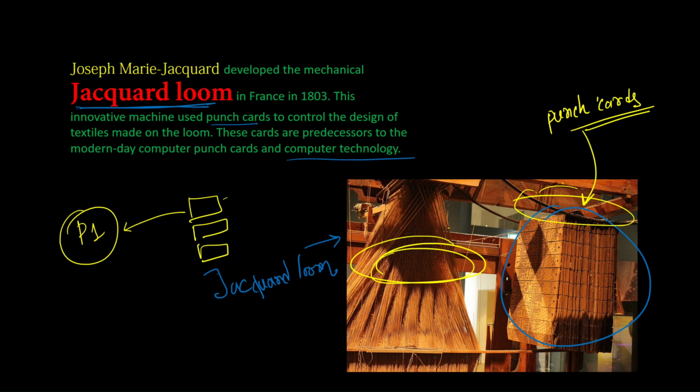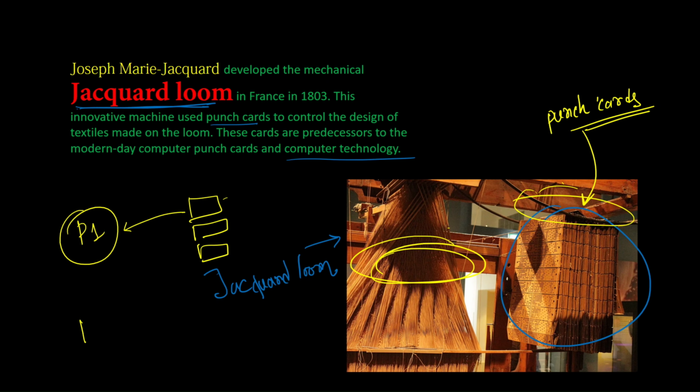loom, and the apparatus will read that. These punch cards are nothing but holes, so as it reads the holes, the apparatus will work in a different way, and as the apparatus works in a different way, the loom will also work in a different way and create a specific pattern.